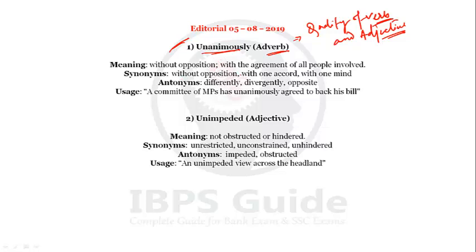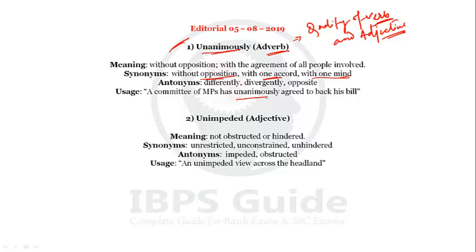Synonyms will be without opposition, with one accord, and with one mind. With one mind, with one accord, without any opposition. There is no opposition, with the agreement of all people involved, that is called unanimously. Antonyms will be differently, divergently, and opposite. A committee of MPs has unanimously agreed to back his bill.